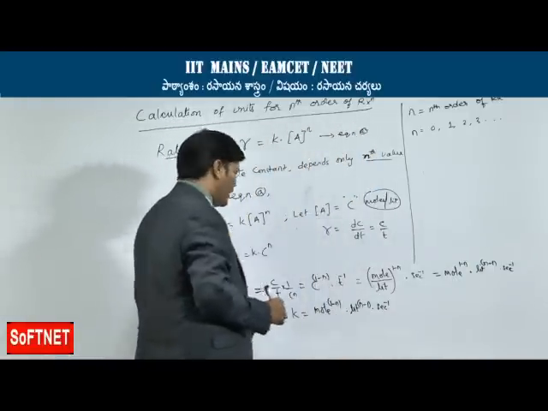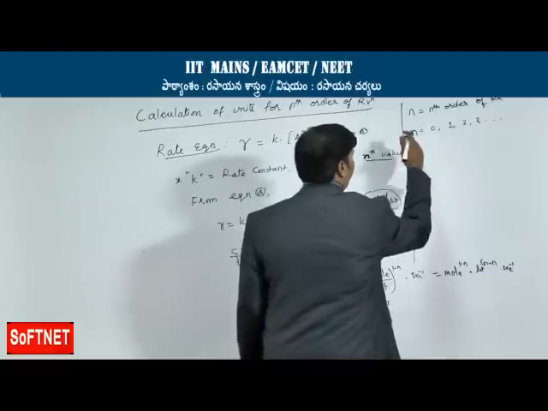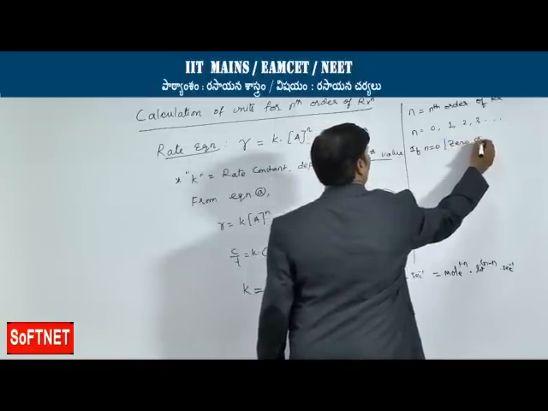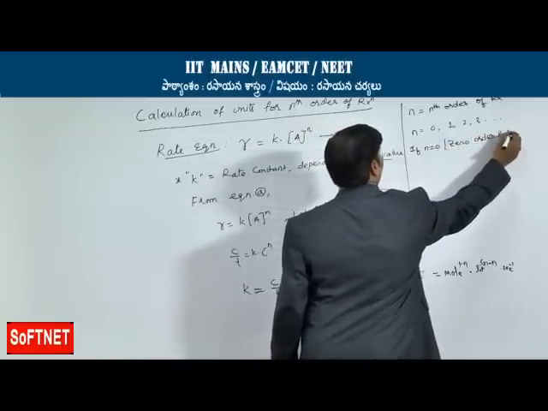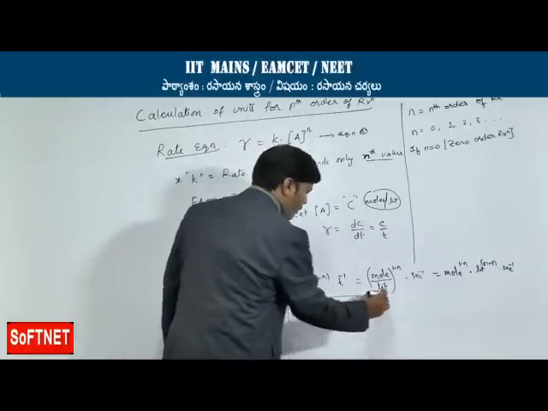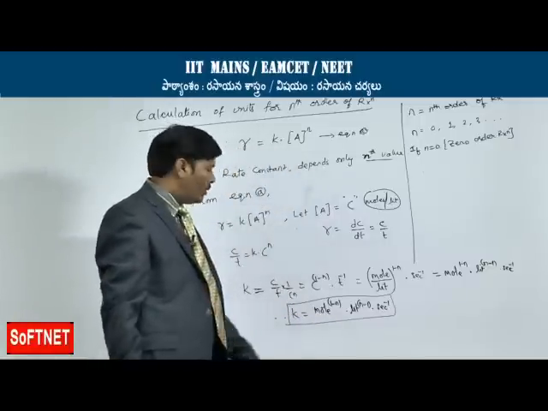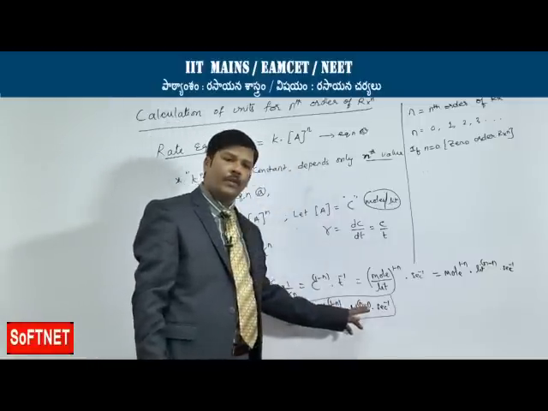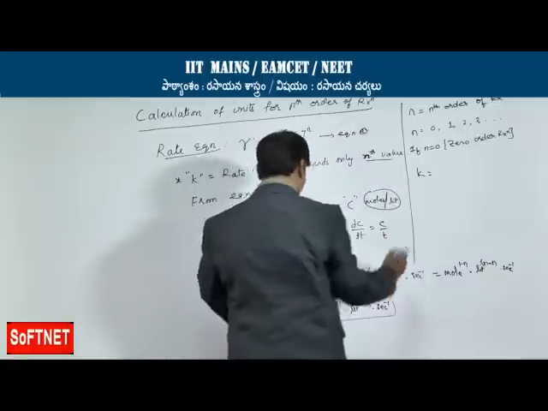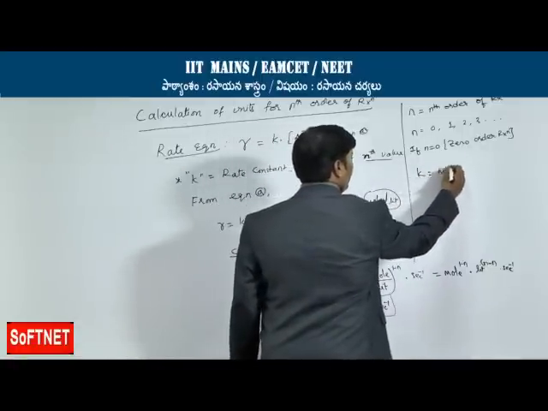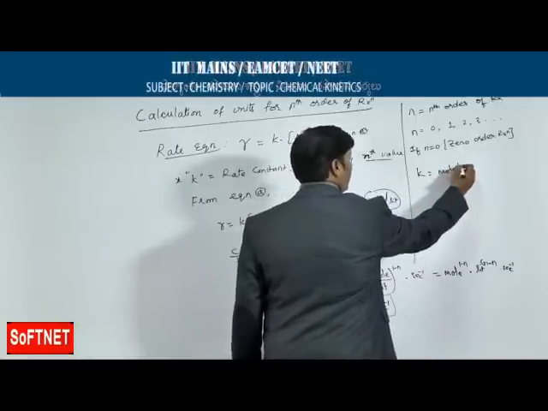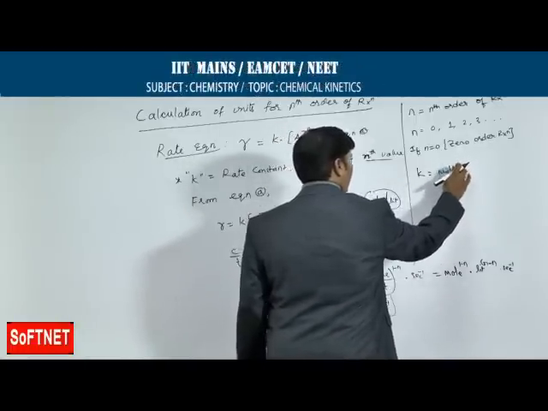Suppose, for example, let us calculate if N is equal to 0, meaning it is a zero order reaction. Let us write the units. For N equal to 0, the rate constant K is equal to mole of 1 minus N, liter of N minus 1, second inverse. Because it is zero order, 1 minus 0 is 1, so mole to the power 1.